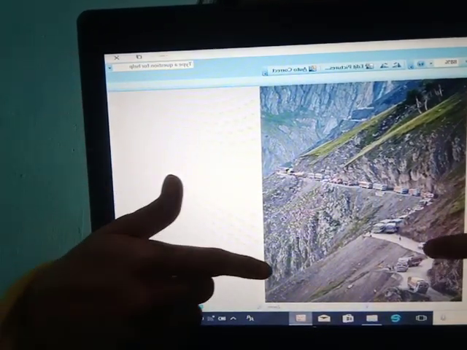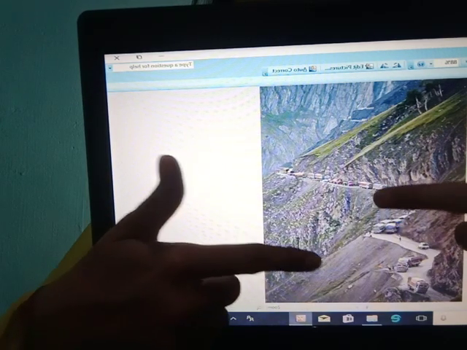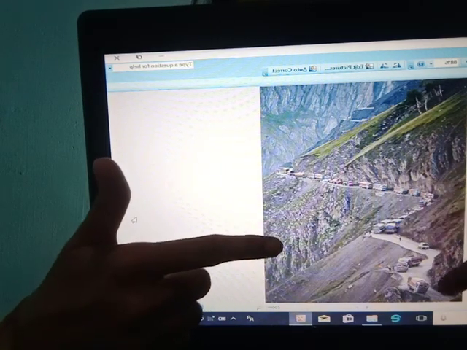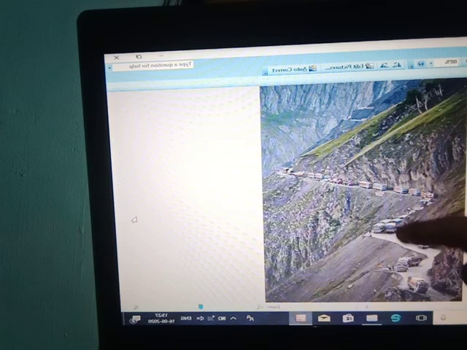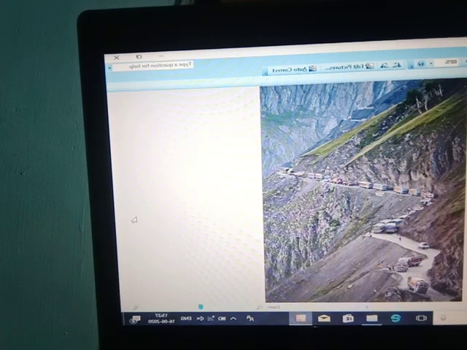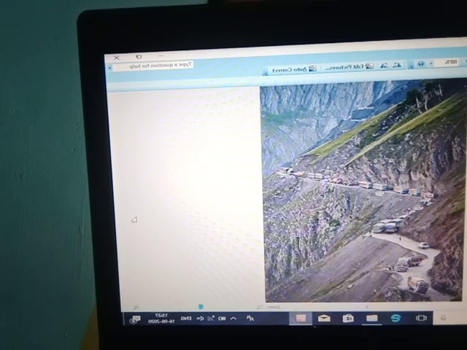On this road only, two-way traffic is going on. Vehicles are coming from there and going from this side also. If a vehicle falls from here, it will be a major accident. It looks so beautiful, but it is very dangerous also. So this is Zozila Pass, present in Jammu and Kashmir.